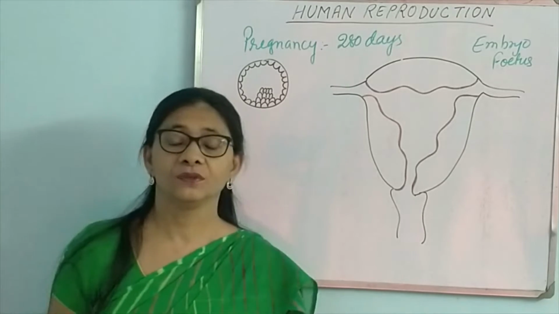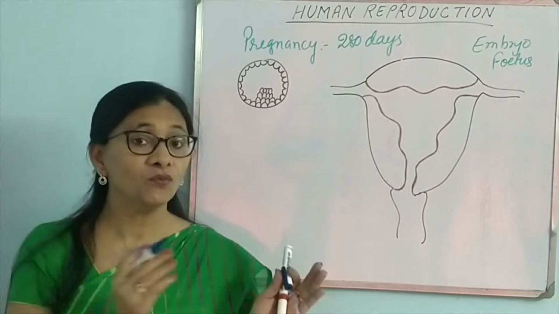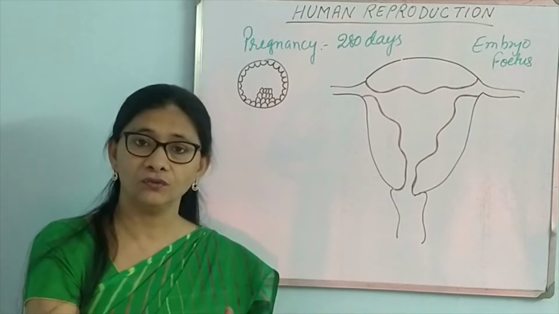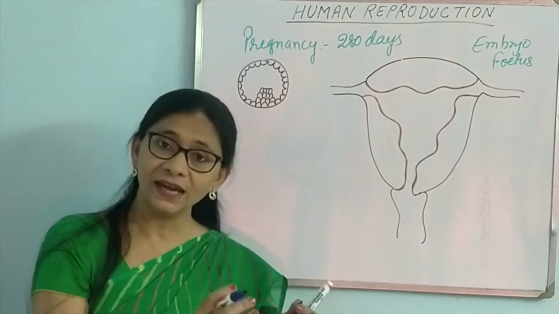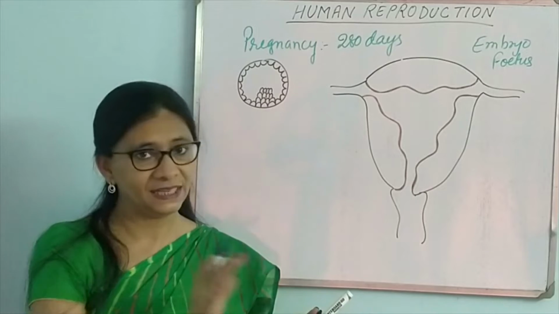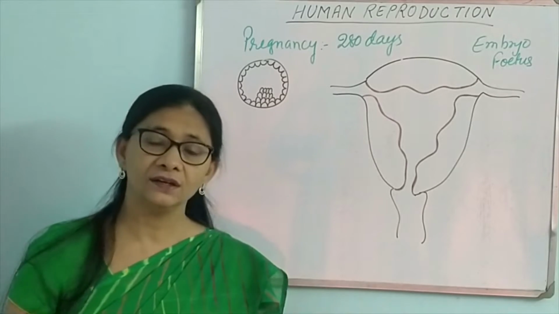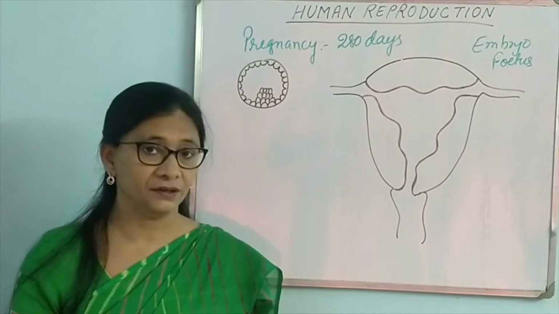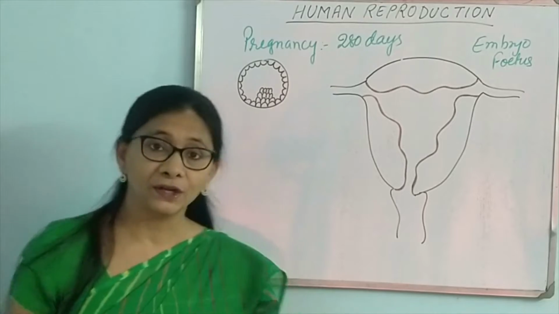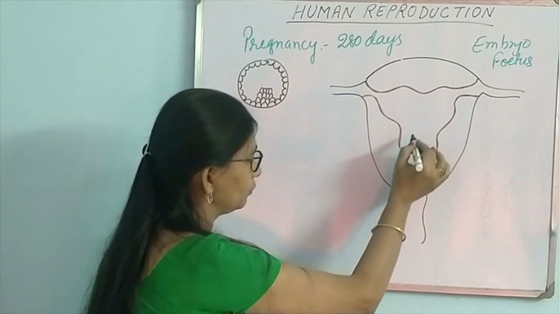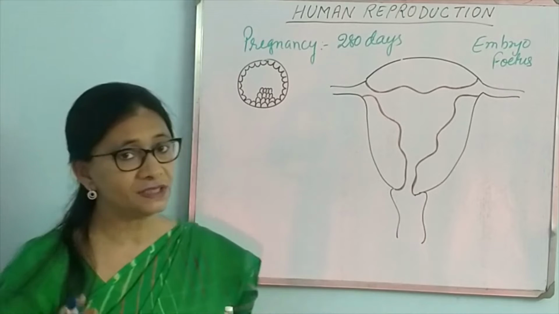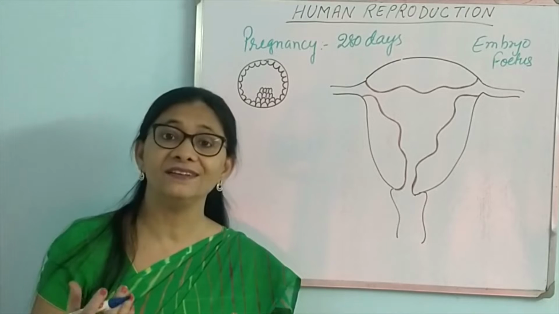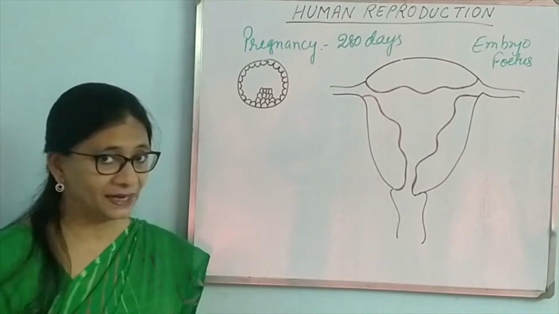What is pregnancy? The entire span of time from fertilization to parturition. Fertilization, we have seen what it is, the union of male and female pronucleus. When that happens, from that moment pregnancy is said to happen, and it will last for roughly 280 days, that is 9 months and few days, till parturition. Parturition means when the fully grown fetus will be expelled from mother's body, or in common term we know this as delivery. Okay, so that is what pregnancy is.